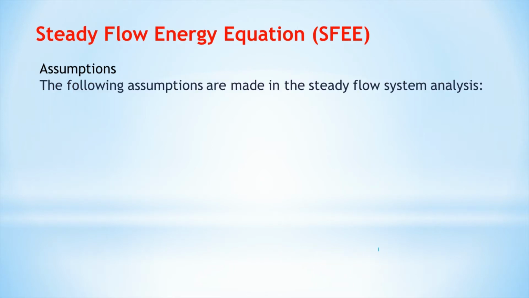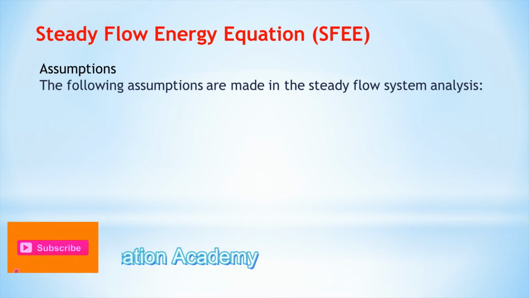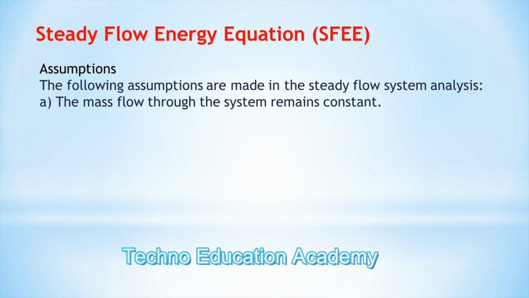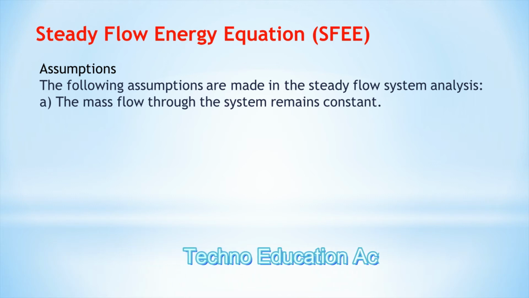Here we are considering some assumptions whenever we derive this equation. These are the assumptions made in the steady flow system analysis. Our first assumption is that the mass flow through the system remains constant. So here we are considering m1 equal to m2, where m1 is the inlet mass of fluid and m2 is the outlet mass of fluid.